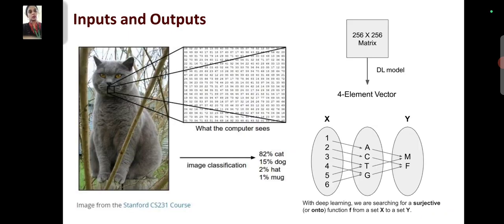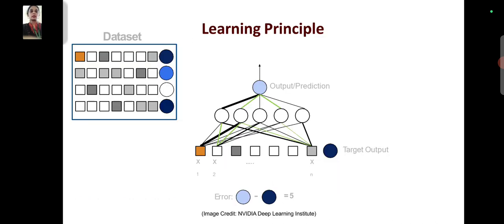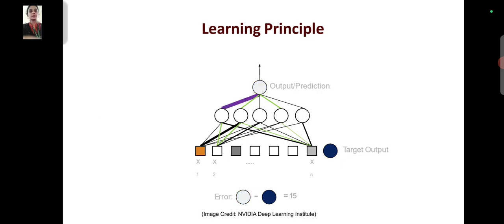The input and output, these are examples which are done using deep learning in search of subjective functions. And the learning principle: it has a data set and prediction. Prediction of images can be done using deep learning, and identification and caption generating can be done using deep learning.